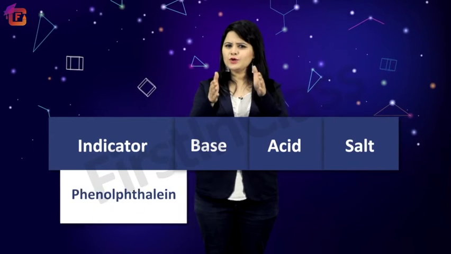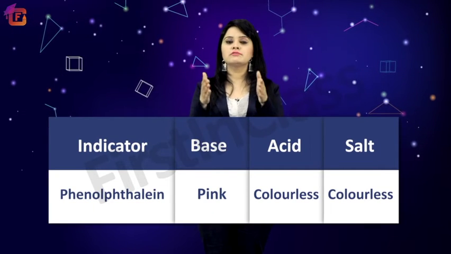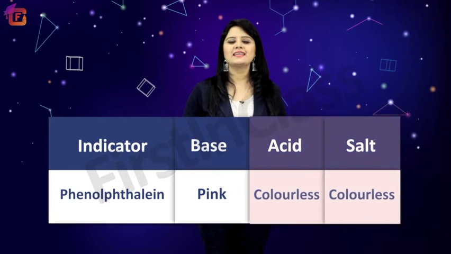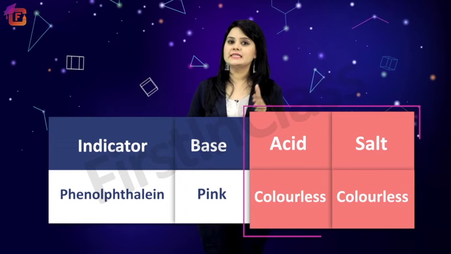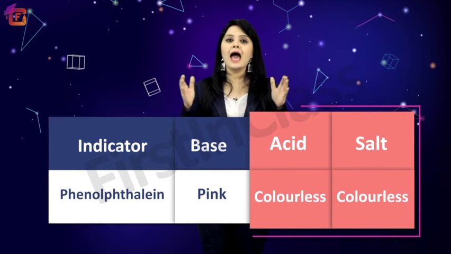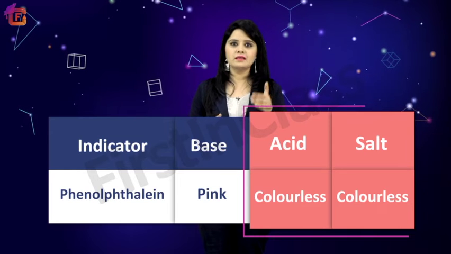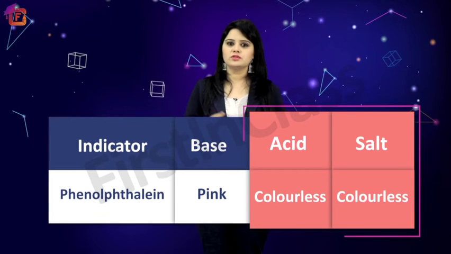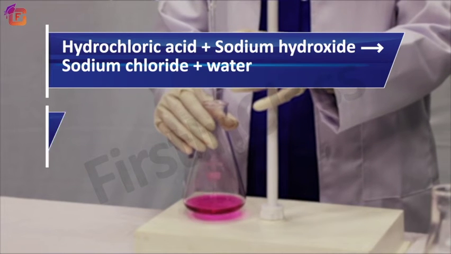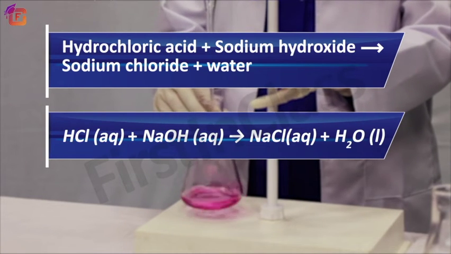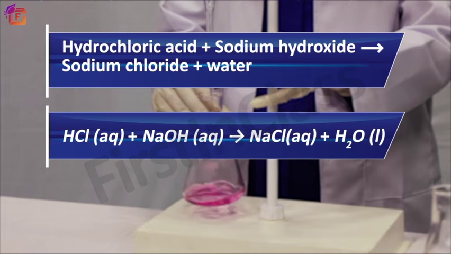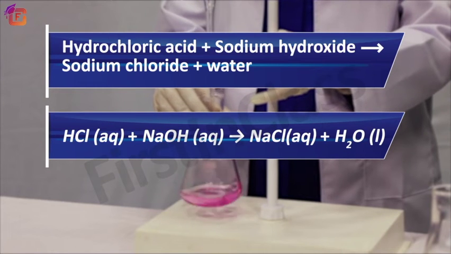Okay learners, can you guess what the colorless solution represents? Yes, you're right. The colorless solution represents that the solution is no more basic, as the phenolphthalein indicator remains colorless in acidic or neutral solution. Now, let's understand what chemical reaction occurred in the conical flask. As the dilute hydrochloric acid was added, it started neutralizing the sodium hydroxide solution and the production of sodium chloride and water started.